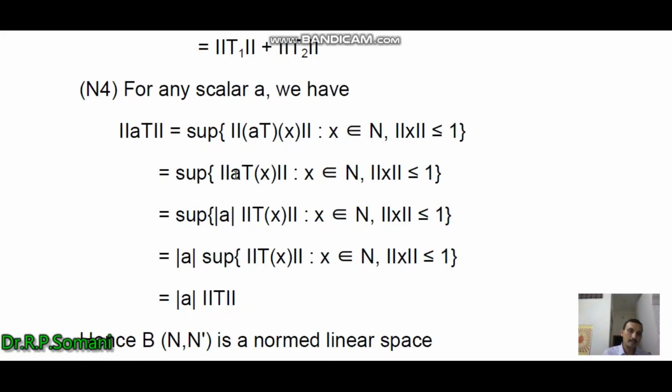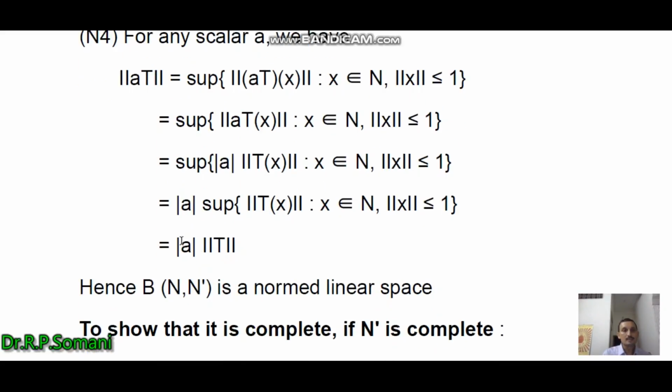So taking A outside, we obtain modulus of A into norm Tx, and after taking modulus A outside this set, we obtain modulus of A times norm T. So in this way, we have shown all the four property conditions of the norm. So we can say that B(N, N') is a normed linear space.